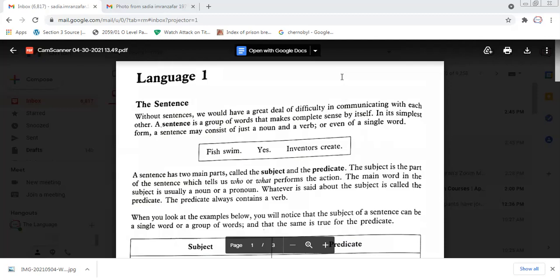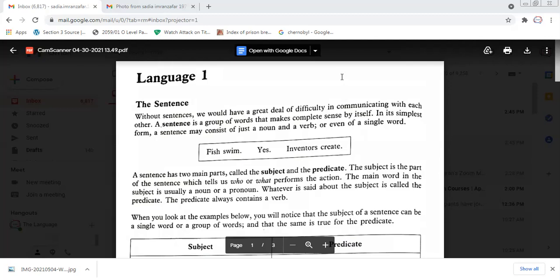For example, "A dog barks at the cat." The dog is the subject here, and bark is an action, and on whom it barks? On a cat. So cat is the object on which the action is done. Basically, in a sentence there is a subject, a verb and an object, and the verb and object collectively we call the predicate.